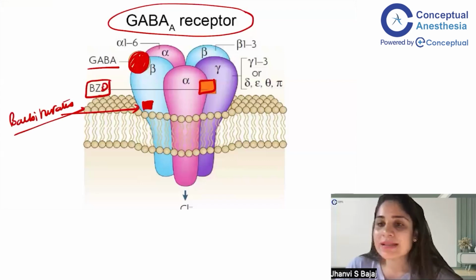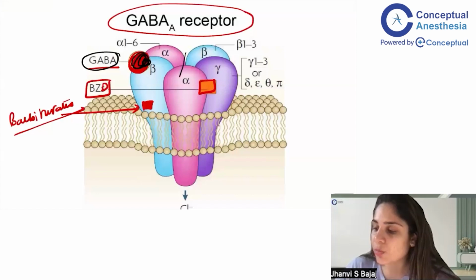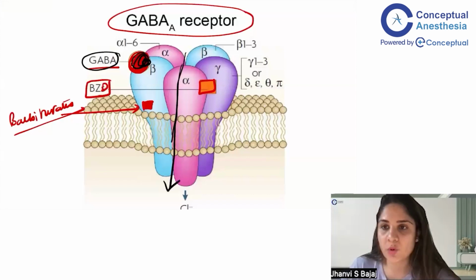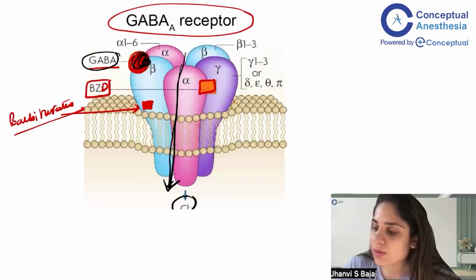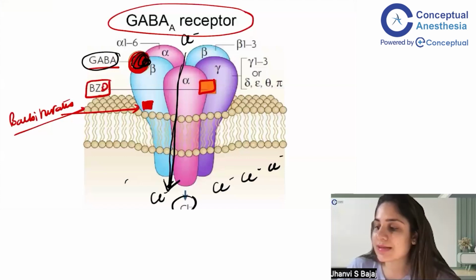Now let's see what happens when GABA attaches to the receptor. When the GABA neurotransmitter attaches to the receptor, there is immediately an opening of the receptor, and specifically the opening of the chloride channel. Now what happens when the chloride channel opens? The chloride from outside the neuron will enter inside the neuron. Now we all know that chloride is negatively charged.